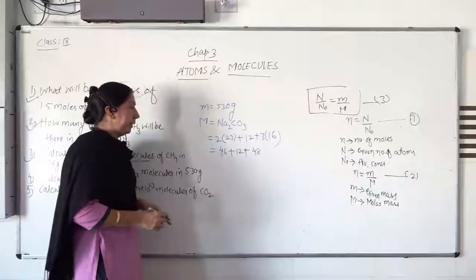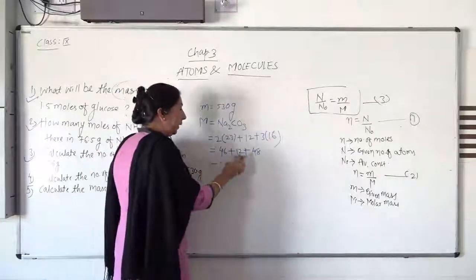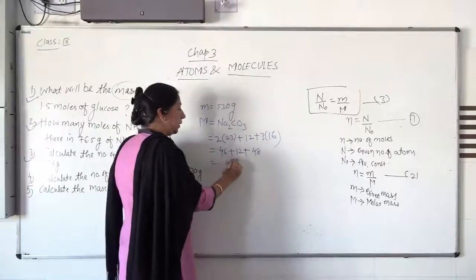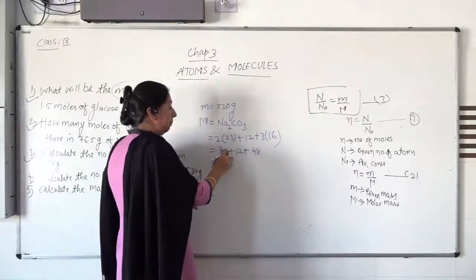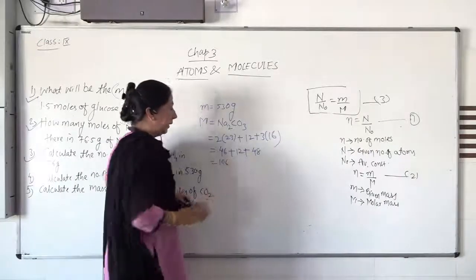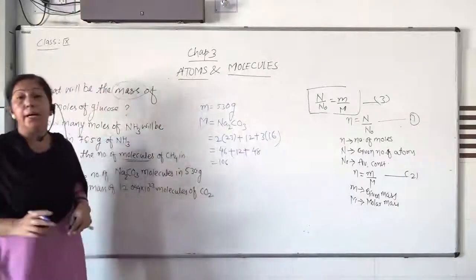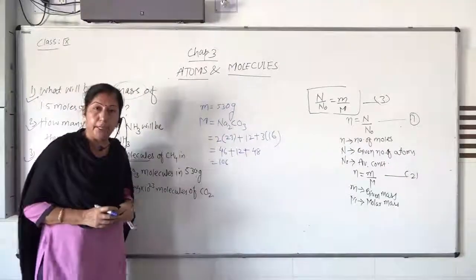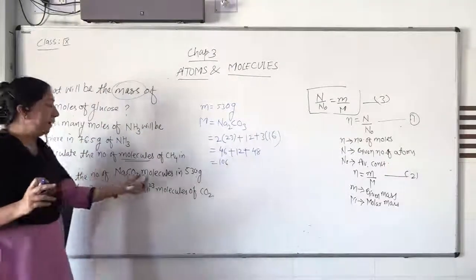If you add it, whatever quantity you are getting, 8 plus 2 is 10, 10 plus 6 is 16. Now 16 plus 4 is equal to what? 106 is what? The molar mass of soda ash or sodium carbonate. You have to find out the number of molecules.